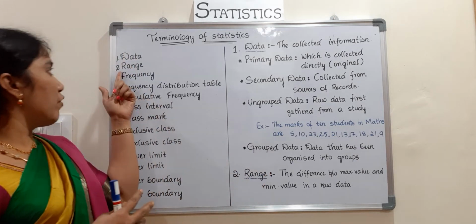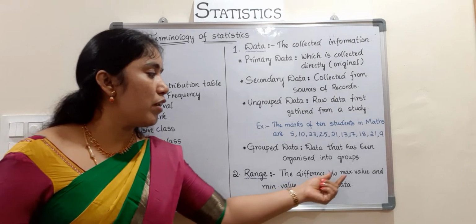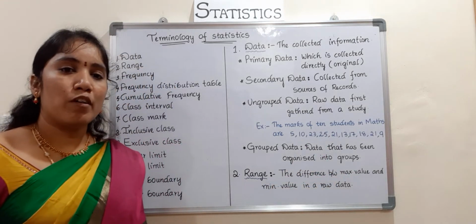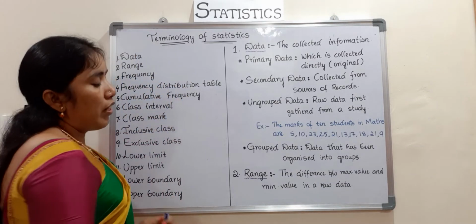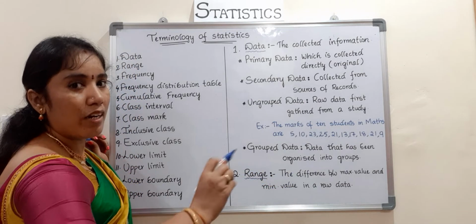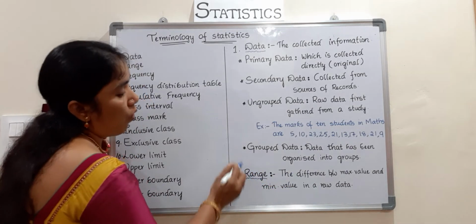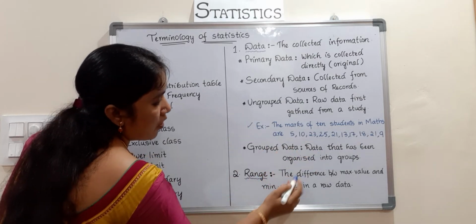Now the second definition is range. What is the range? The difference between the maximum value and the minimum value is called the range, children. For any raw data, you have to find the range from that raw data only. Take one example. Already there is an example here. In this example, which is the maximum value?